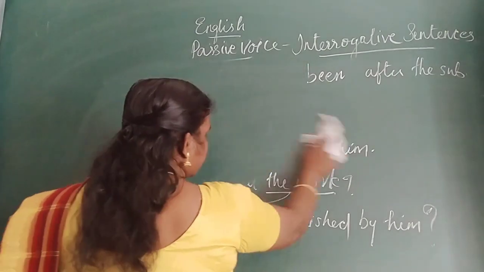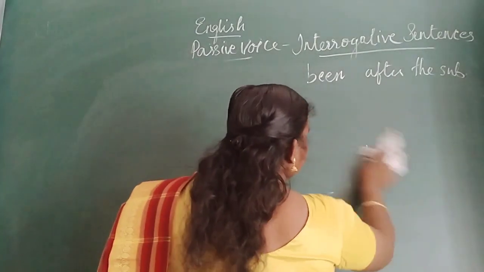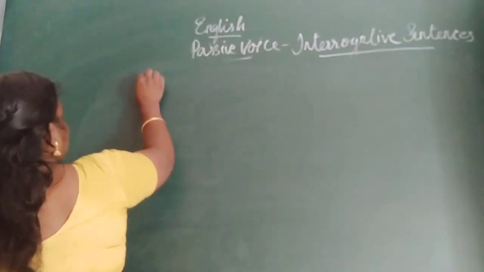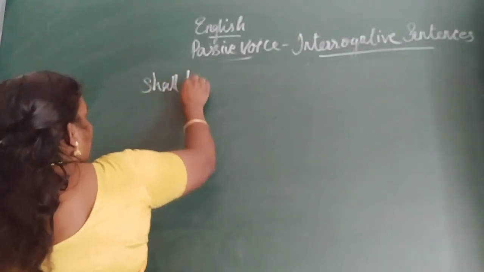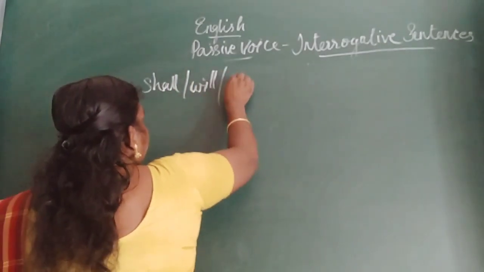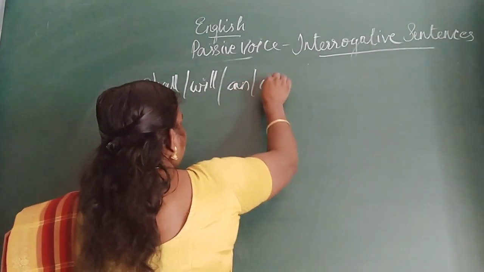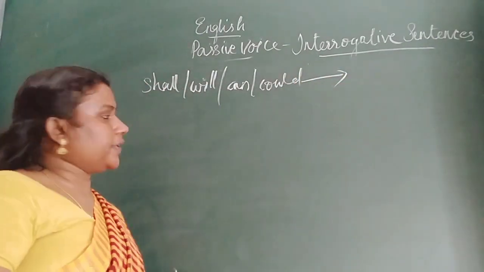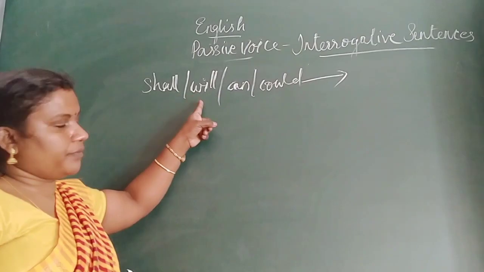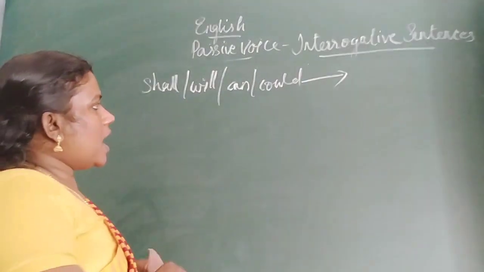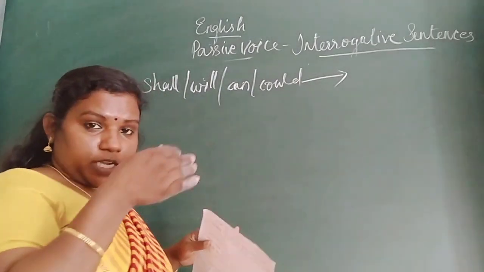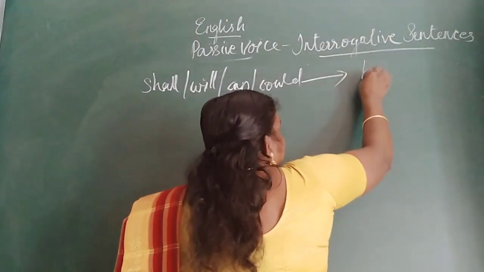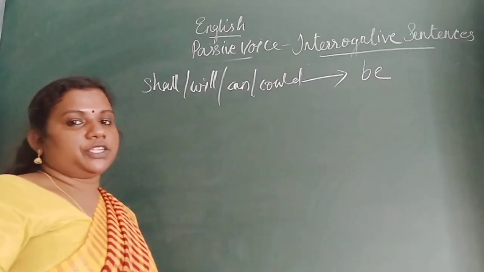sentences. Okay, questions which are starting with will or can. When we are changing into passive voice, after the subject, the form of be should be there.